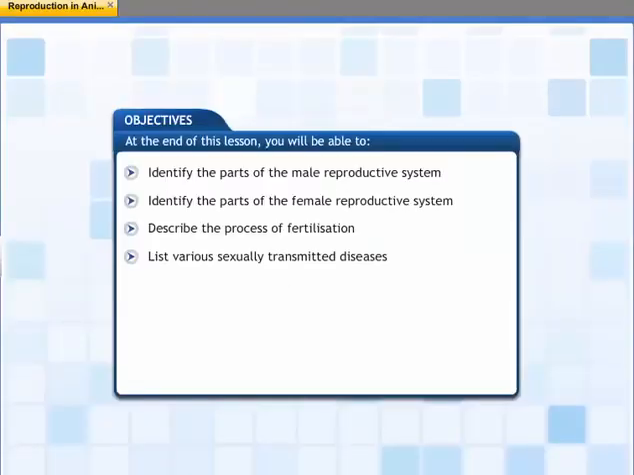This lesson describes the male and the female reproductive system in animals, specifically in human beings. It also explains the process of reproduction and the importance of reproductive health. At the end of this lesson, you will be able to identify the parts of the male reproductive system, identify the parts of the female reproductive system, describe the process of fertilization, and list various sexually transmitted diseases.